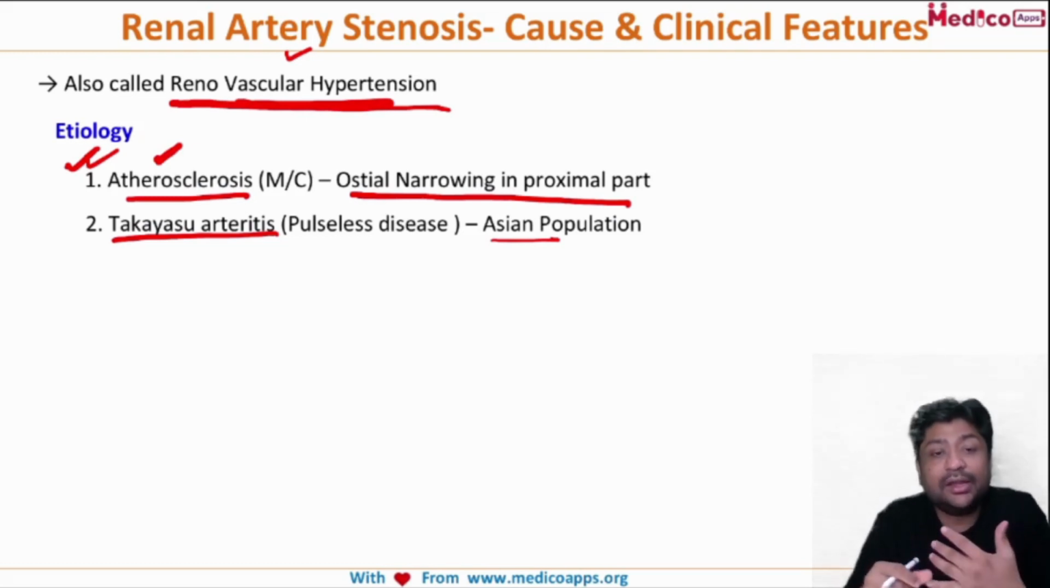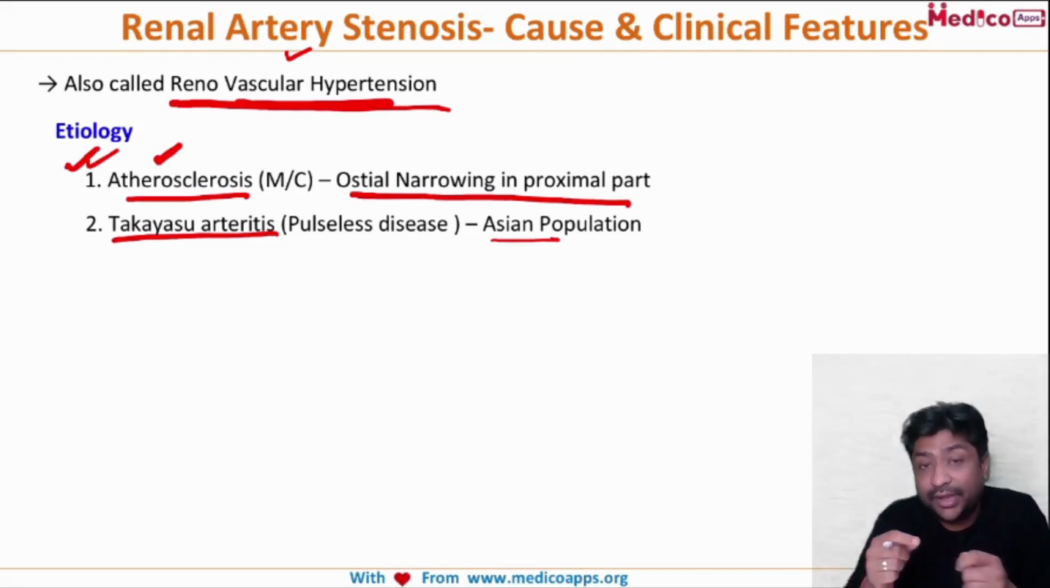We know that it mainly affects the aorta and its branches, like the common carotid, brachiocephalic, or subclavian. Even pulmonary arteries are affected. And how does Takayasu present? There's a complete presentation of vasculitis. But when you examine, you will find weak or absent pulse.